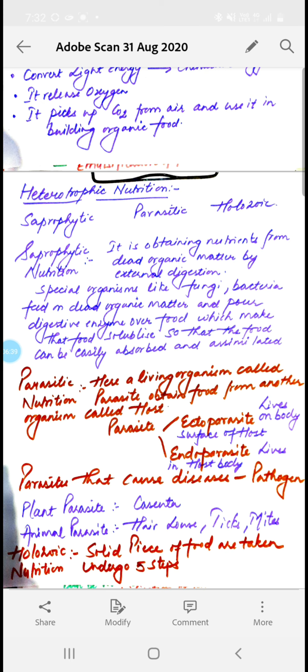Now the animal parasites include head lice, ticks and mites that are present on the body of animals. Clear?